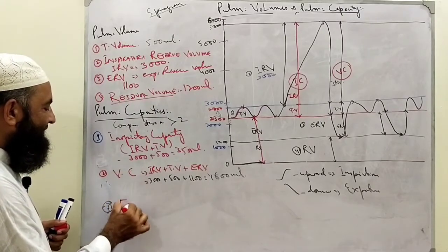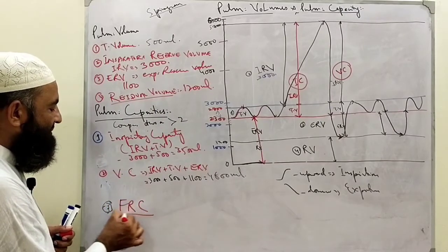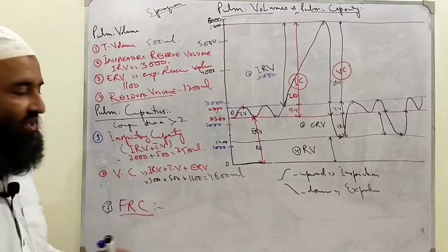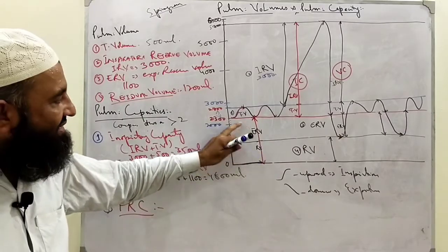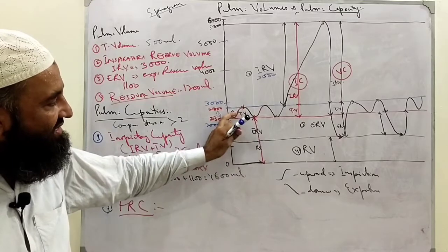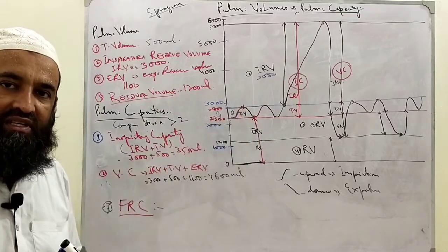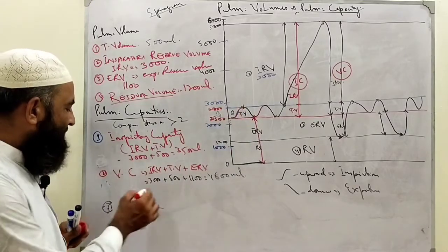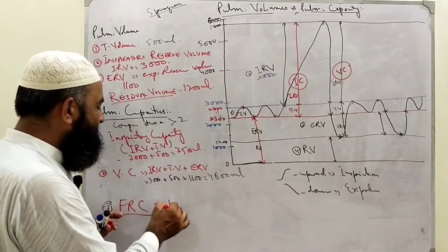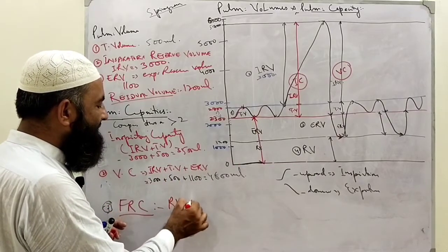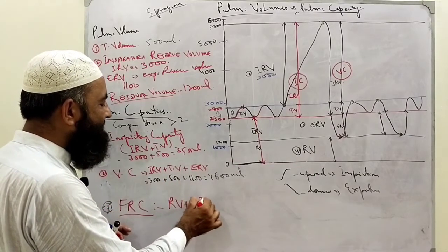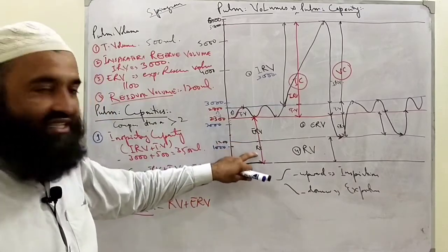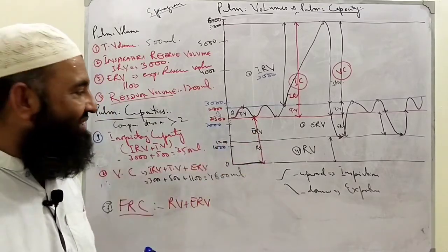This is called functional residual capacity, FRC. So functional residual capacity is what? This is the amount of air that remains in the lungs after normal expiration. Clear? Now functional residual capacity is a combination of residual volume plus expiratory reserve volume. This residual volume, this expiratory reserve volume.